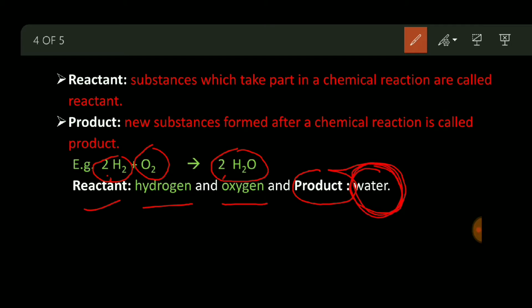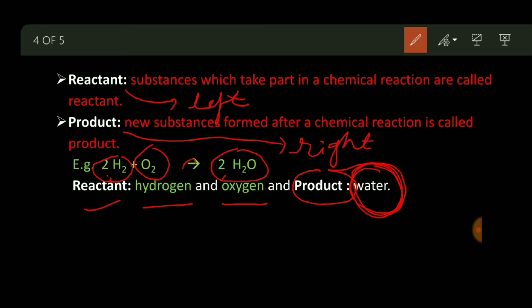So I hope now you have understood what is reactant and what is product. And the main thing you have to remember, whatever we are writing on the left hand side is the reactant, and whatever we are writing on the right hand side of the arrow is called the product. You have to put an arrow between them, it is compulsory.